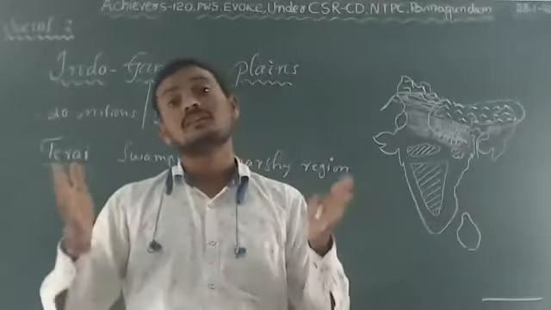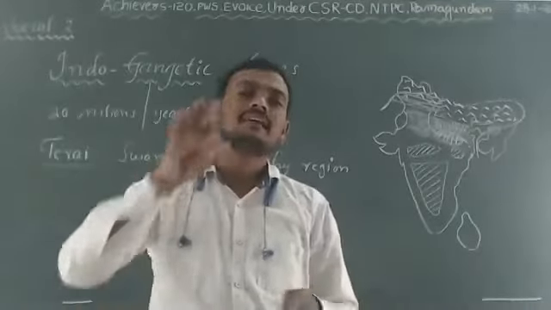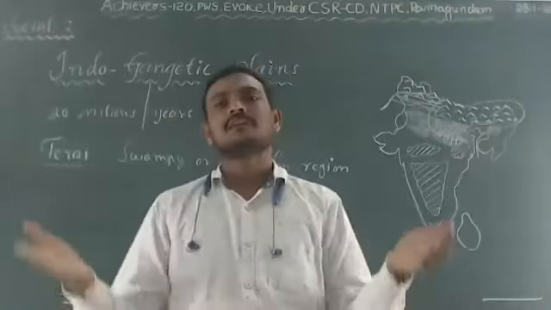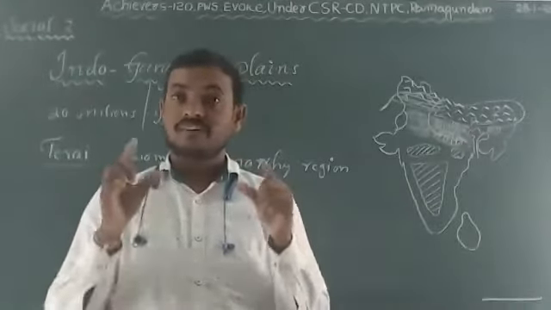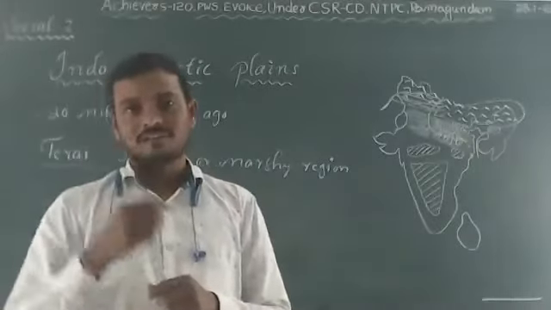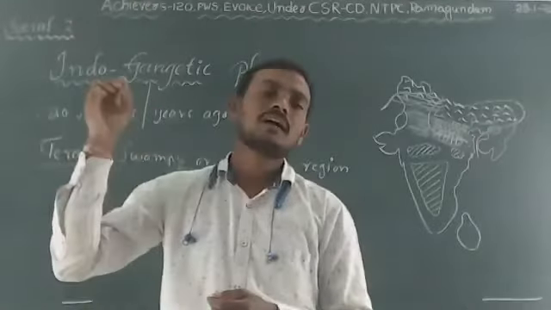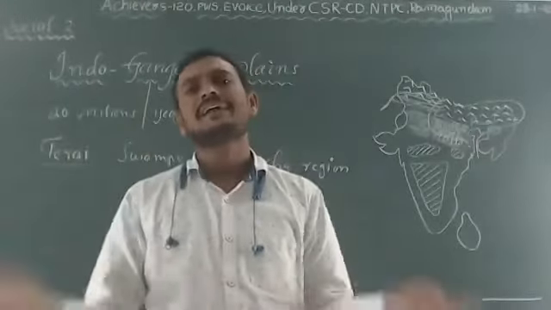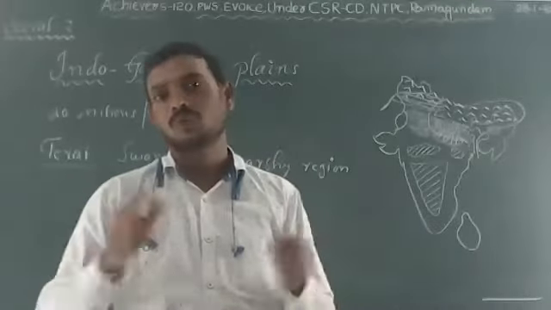So the farmers of the northern plains can cultivate various kinds of crops continuously in 3 seasons because the plains consist of fine, fertile soil with plenty of water. The rivers Ganga, Indus and Brahmaputra pump water continuously throughout the year. No break, in all the seasons it flows. They are perennial, I told you.